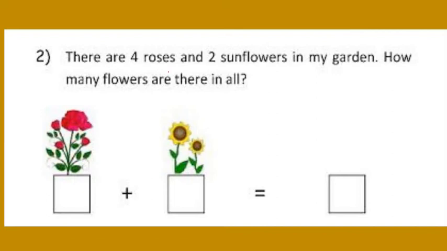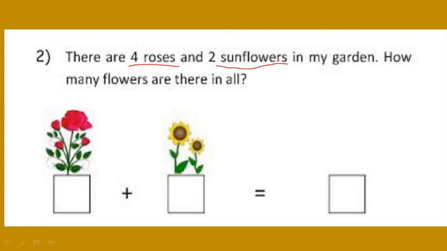There are 4 roses and 2 sunflowers in my garden. How many flowers are there in all?